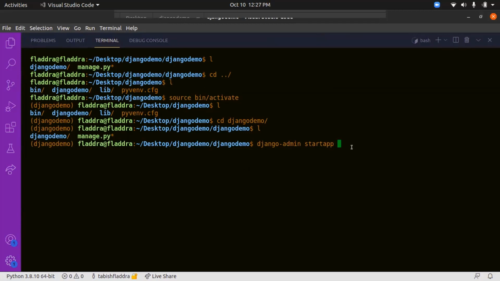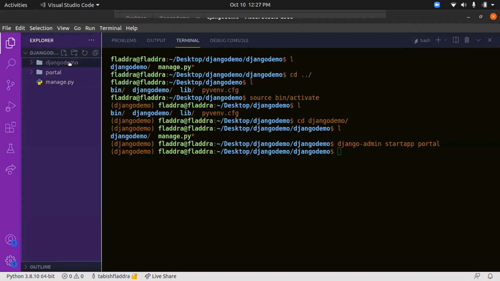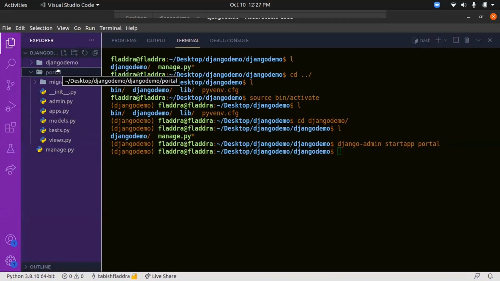So we'll give a name to this. I'll give it the name portal, the main app. I usually do this: I give the name portal to the main app. So we'll start it. The app is being started, and here we have all the files. Aman has already given the overview. So I think we should create a page for our application.